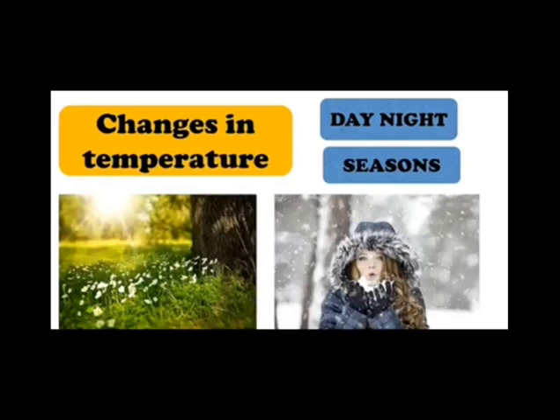So what kind of change is this? This is a change in temperature. In fact, the change in temperature is observed on a day-to-day basis. Some days are really hot whereas others are not. Some days are hot whereas the nights are cold.